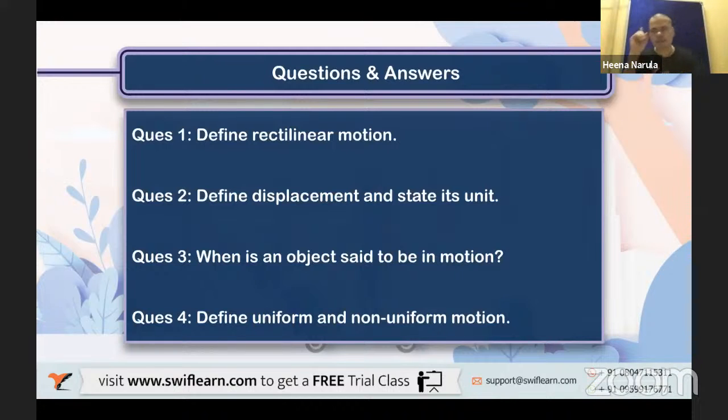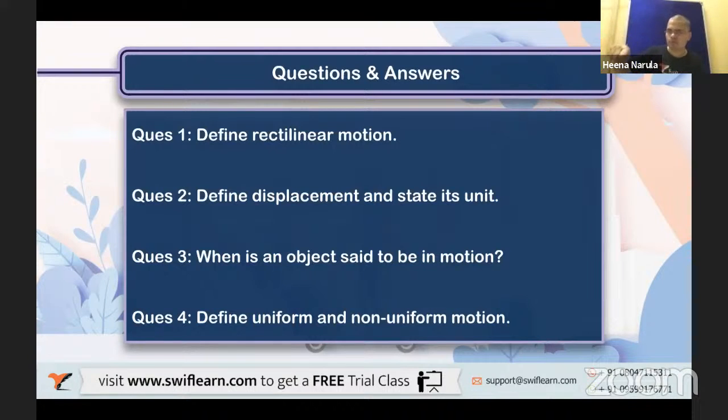Equal distance and equal time. Very good. And what is non-uniform? Opposite of that: unequal distance and equal time. Very good. So does non-uniform motion have uniform velocity or non-uniform velocity? Of course, non-uniform velocity. It doesn't have constant velocity, right? An example is the experiment we did, where the car is moving accelerated. You must have seen that vehicles have an accelerator, isn't it? The accelerator is there for the vehicles.